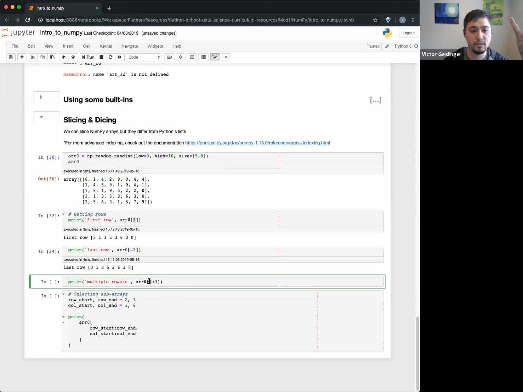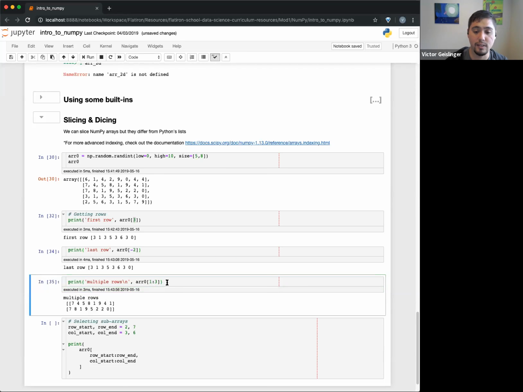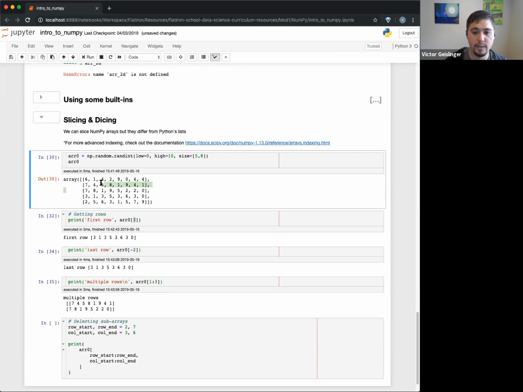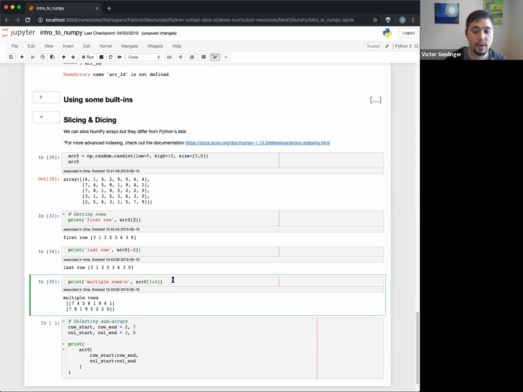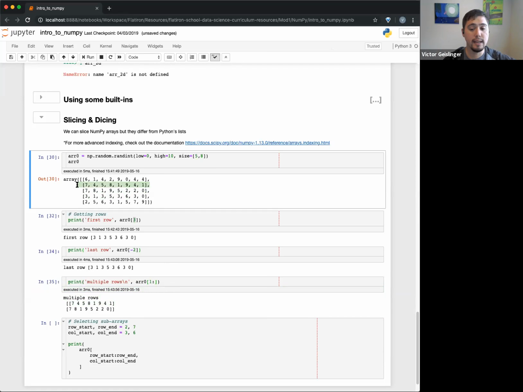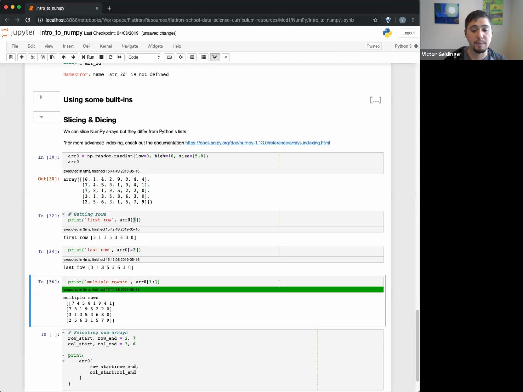Okay, I see Ali put 2, cool. All right, awesome, you guys said 2. So let's go ahead and try this out. And this will end on the third one, right? So you can see here I have the second row, and then it gives me the third one. And remember, it doesn't do that very last part. So I can also do, for example, starting with the second row, with that 1, and then go to the end. And that will actually give me everything except for that very first row here.